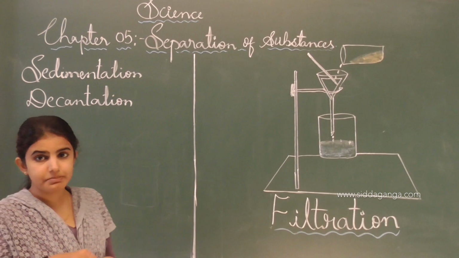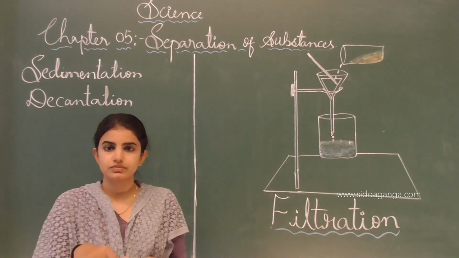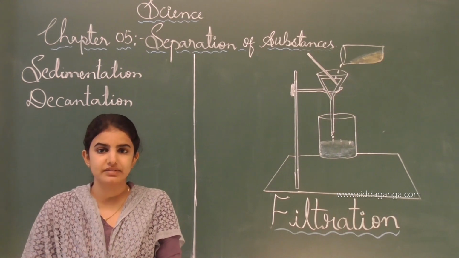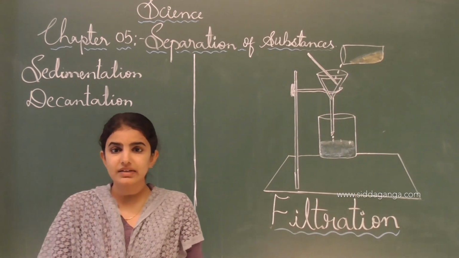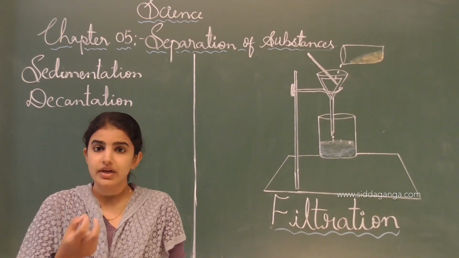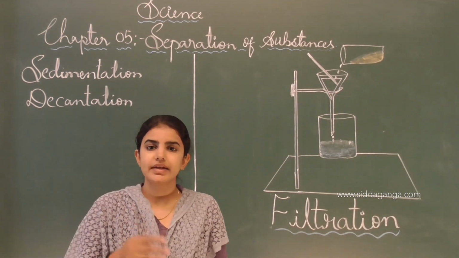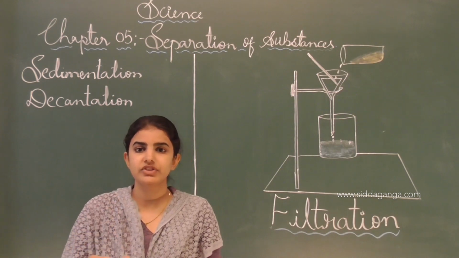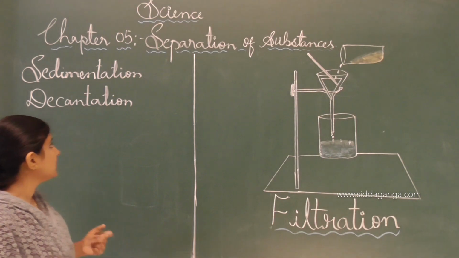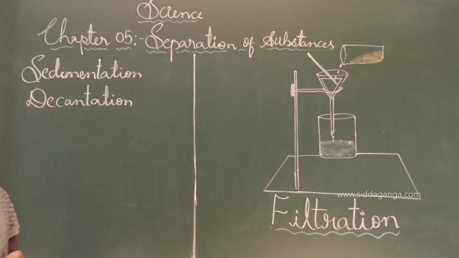If we stir it with a spoon and keep it aside for some time, the particles of sand will settle at the bottom, being heavy in nature, leaving behind the water above the sand particles. This is how the sedimentation process is done.